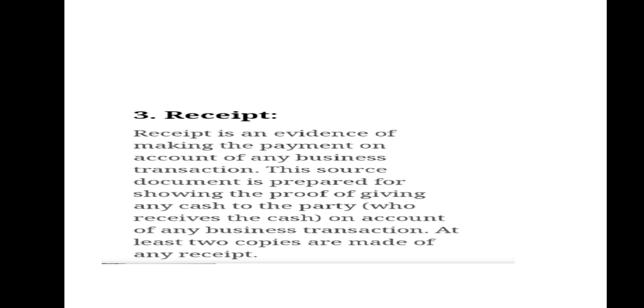Next, receipt. When a trader receives cash from a customer, he issues a receipt containing the date, amount, and name of the customer. The original copy of the receipt is given to the customer, and its duplicate copy is kept for making a record in the books of accounts.